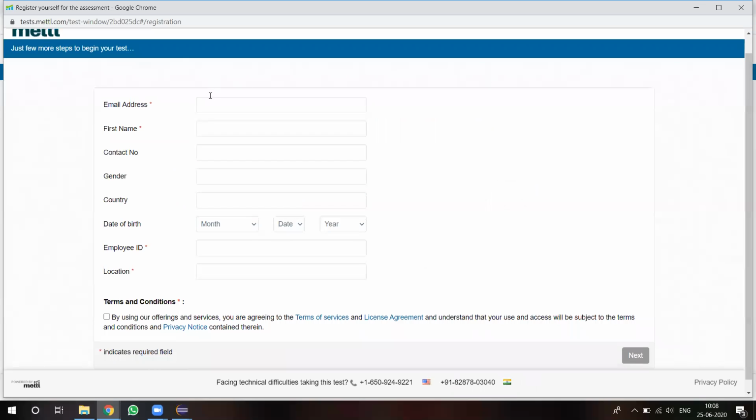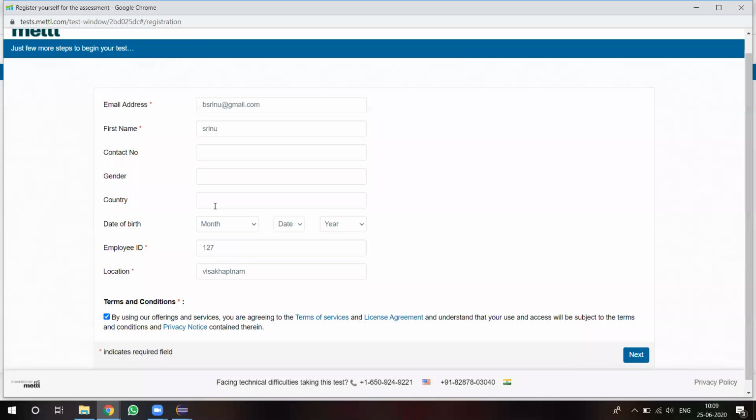After that, it asks for some fields: give your mail ID, your name, employee ID and location. And click on the checkbox for terms and conditions. The remaining things are not needed. Contact number, gender and country are not required at present.